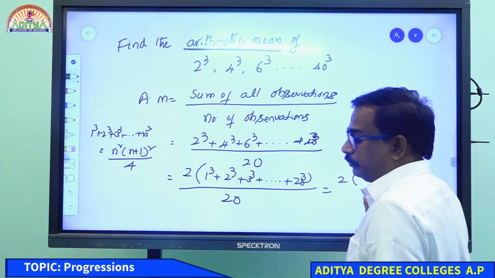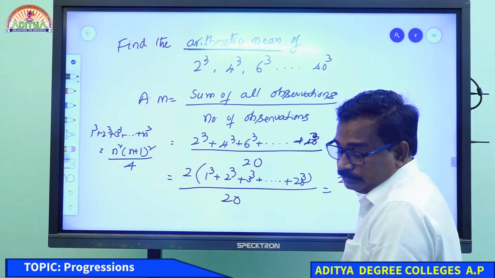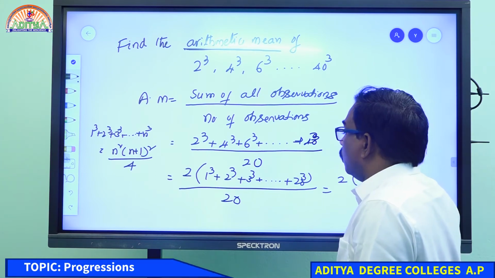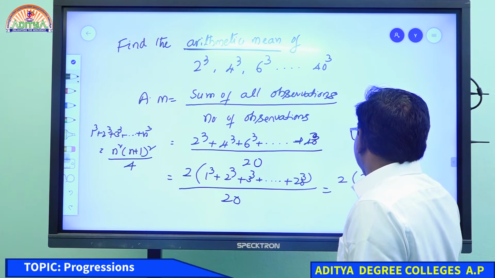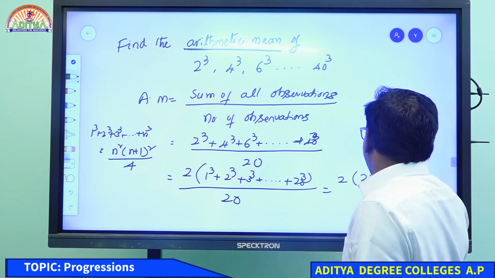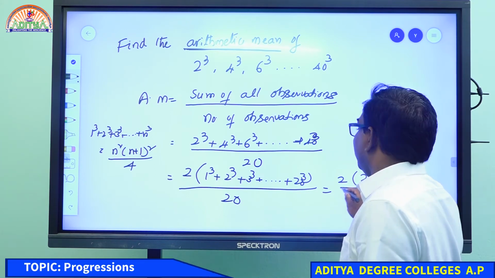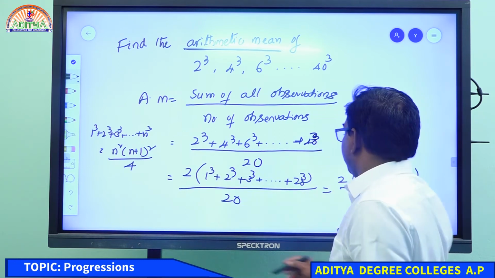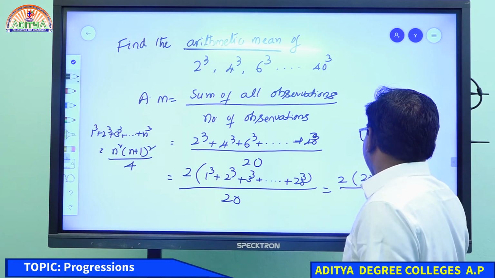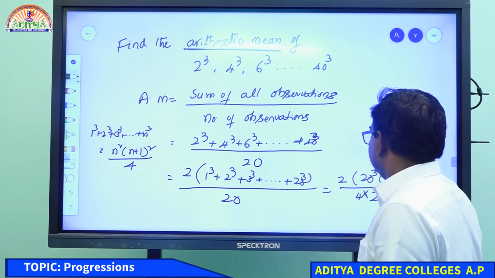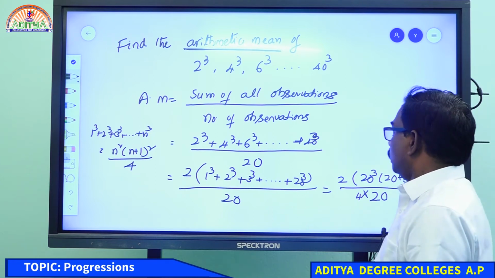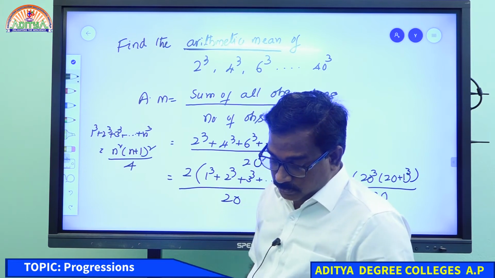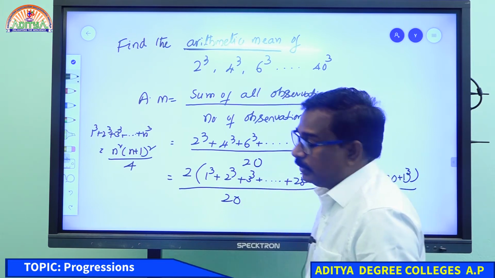2 into 20 square into 20 plus 1 whole square by 4. Here 20 is there, there 4 is there, 20 into 4. So how many times will be cancelled? That you will get as the answer.